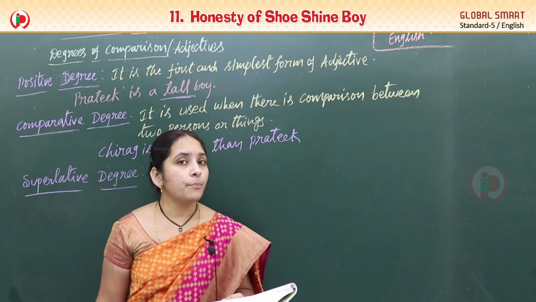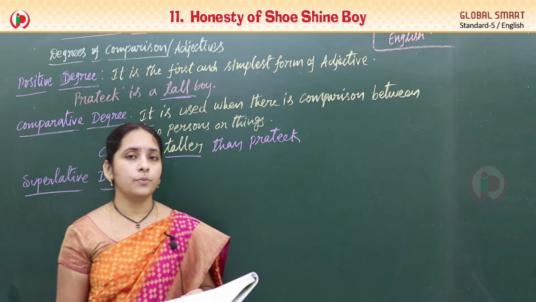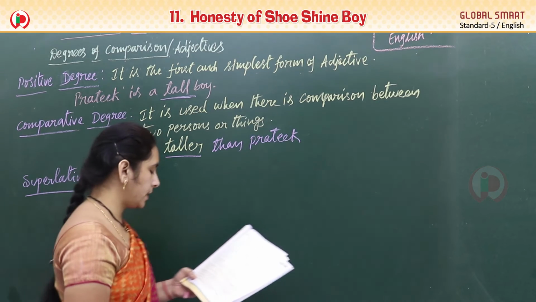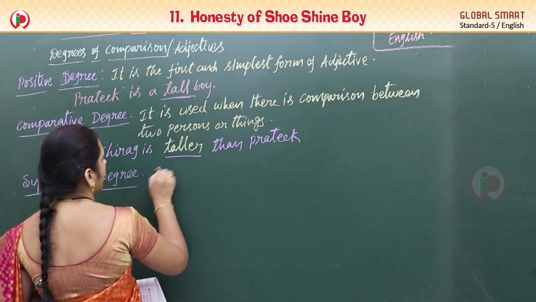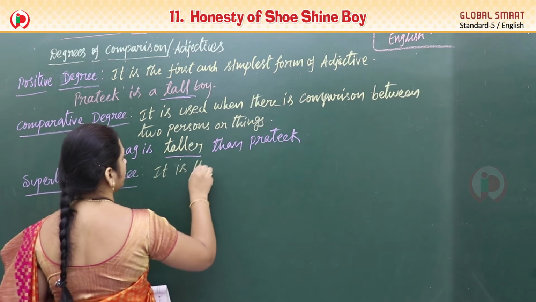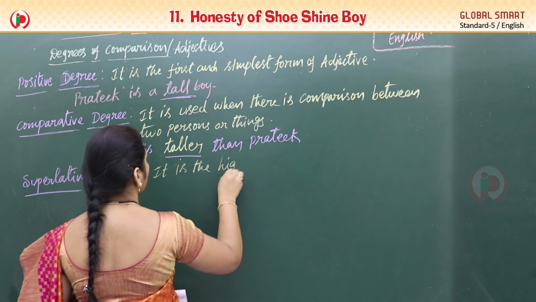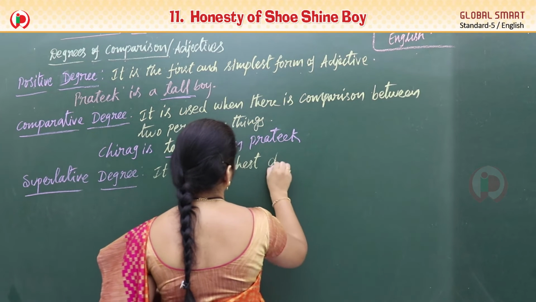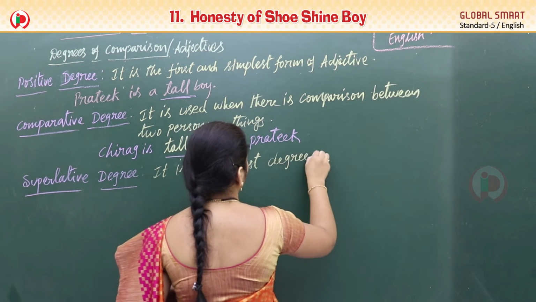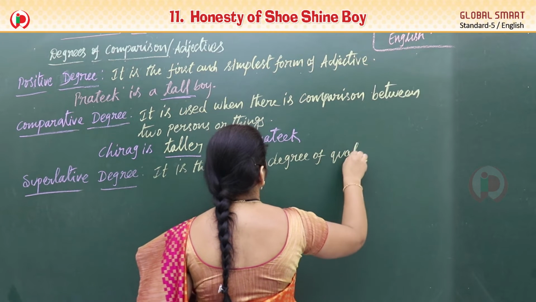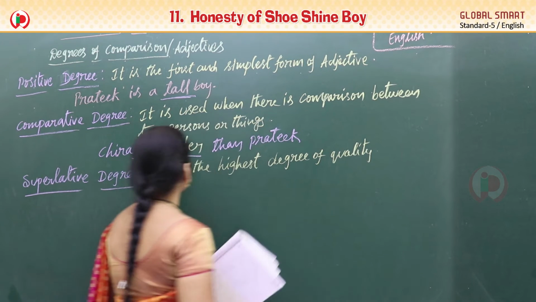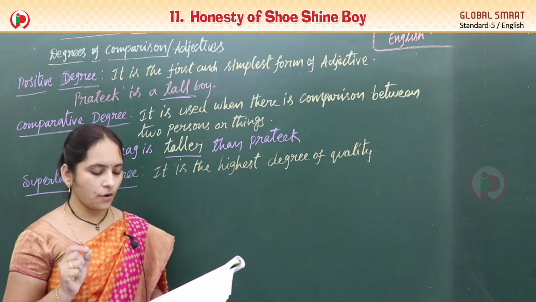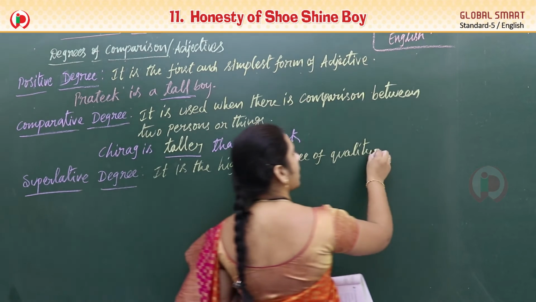When we compare, it is also two people or two things, but this is the highest one, that we use the superlative degree. So superlative degree is the highest degree of quality. It is used to compare.